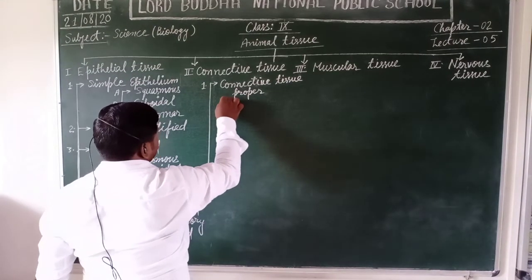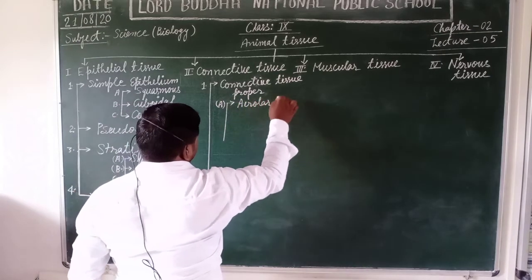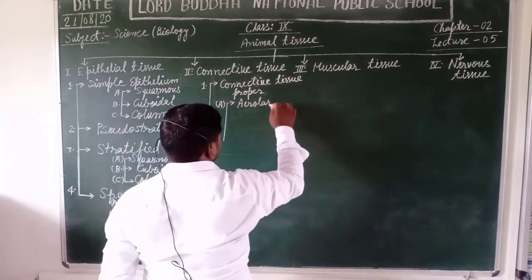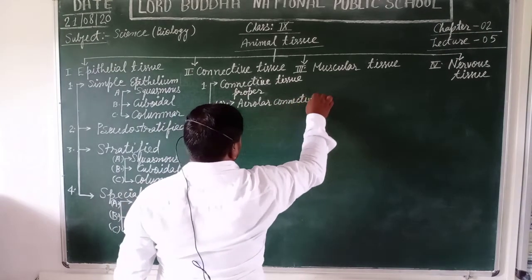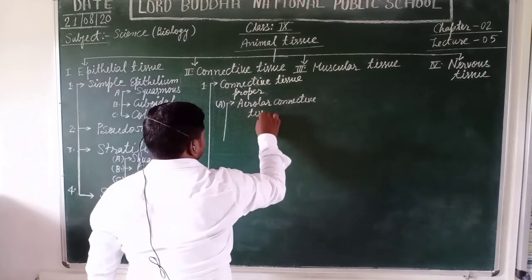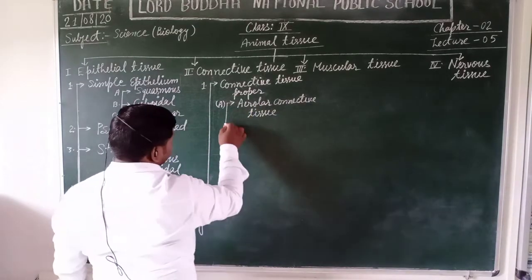What are these? Areolar connective tissue, also known as loose connective tissue.